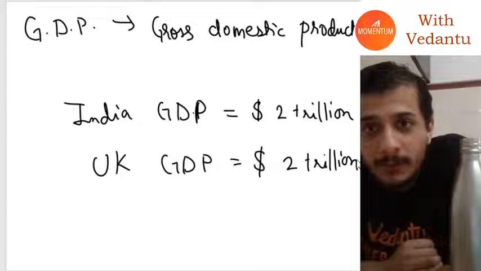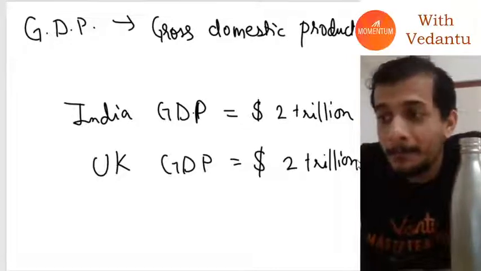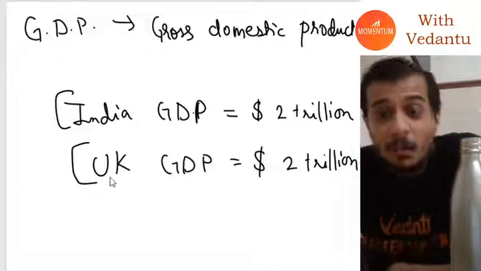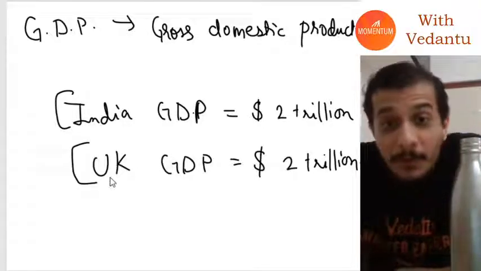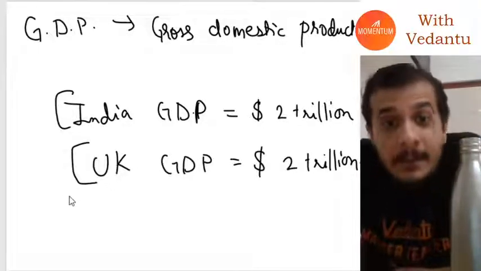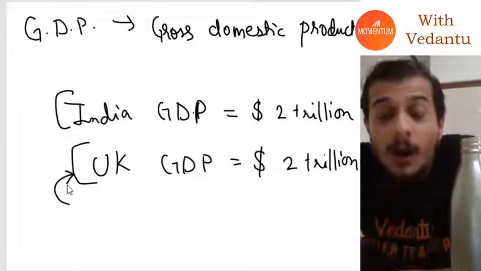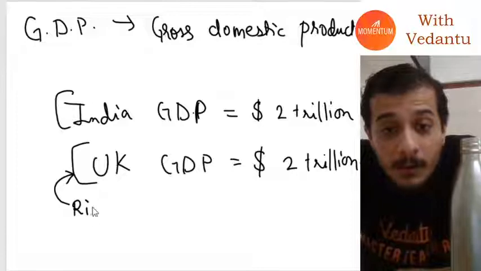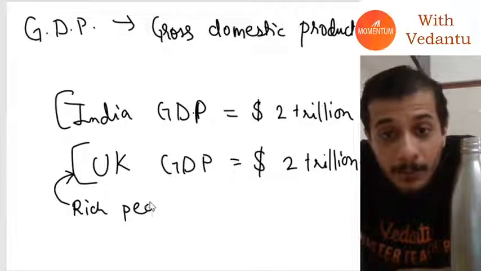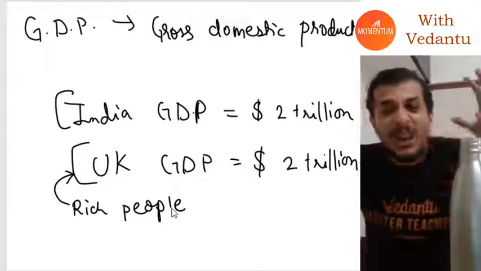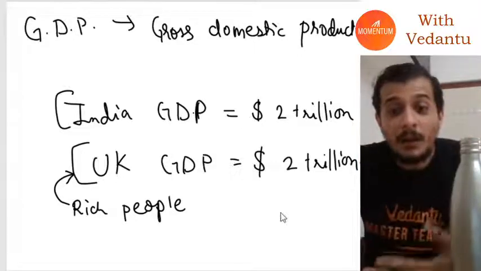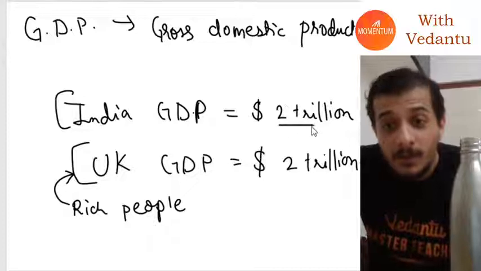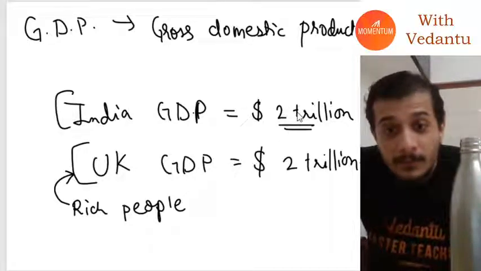Which country is richer of the two? Can you tell me? See, both countries are more or less at the same level. But if you talk about people, then people of UK are richer. Do you understand? People of UK are richer. Why is that? Because fewer people are making this high GDP, and over 1.3 billion people are making this GDP.